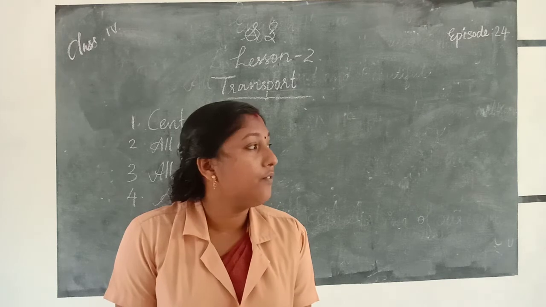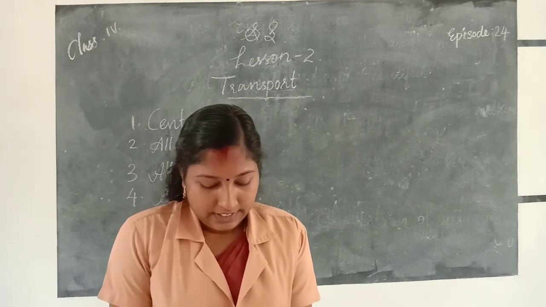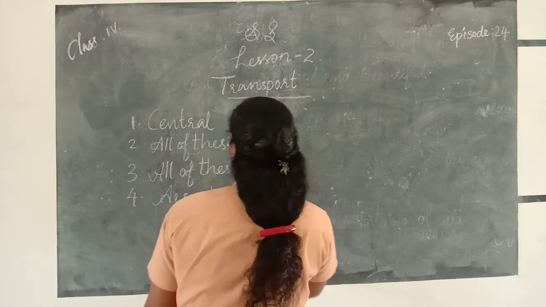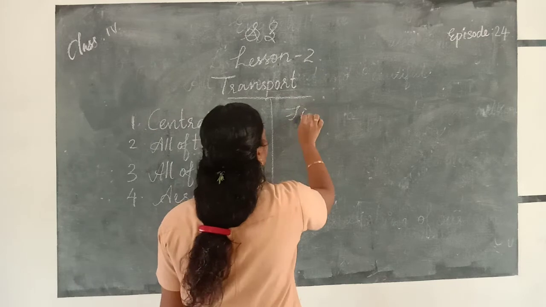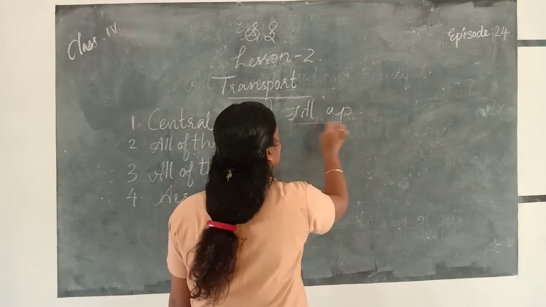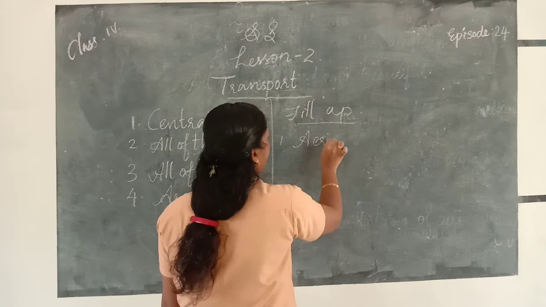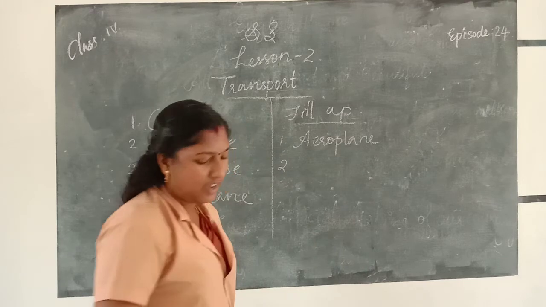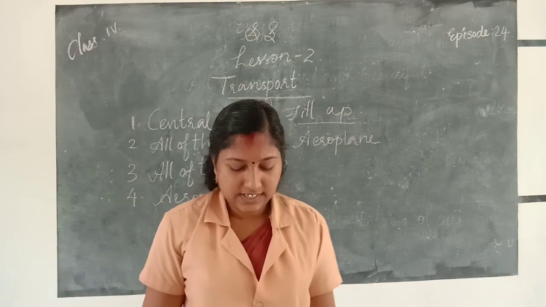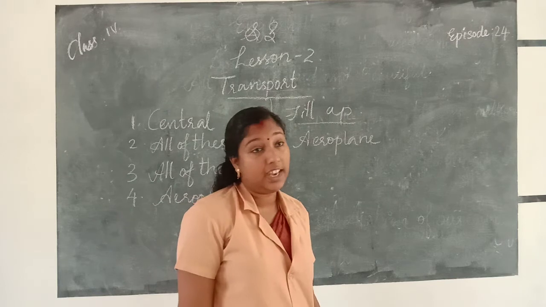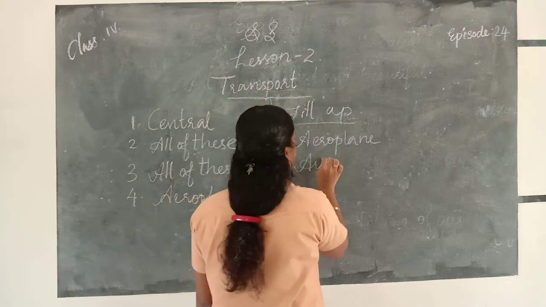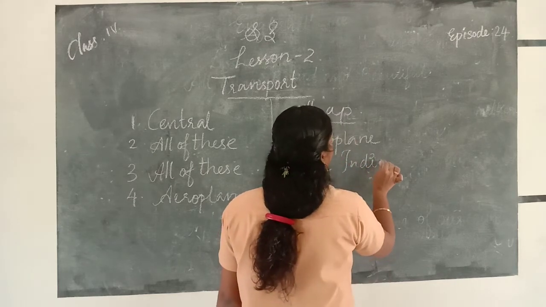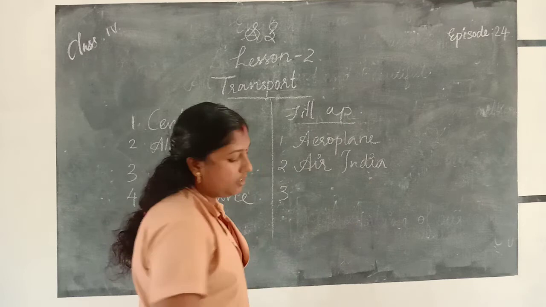Next one, fill up. Dash is the fastest means of transport. Aeroplane is the fastest means of transport. Dash is the official airline of India. Air India is the official airline of our country.